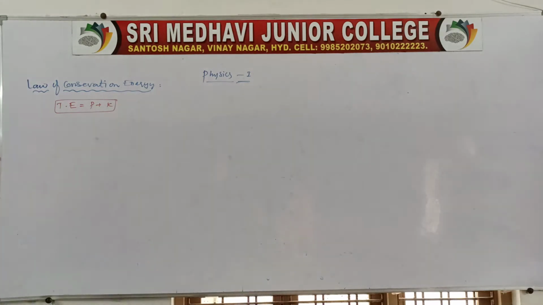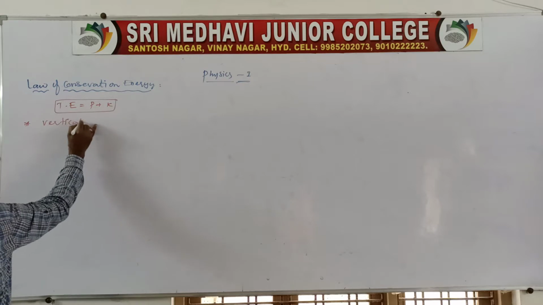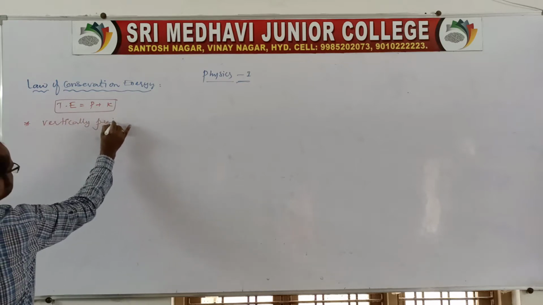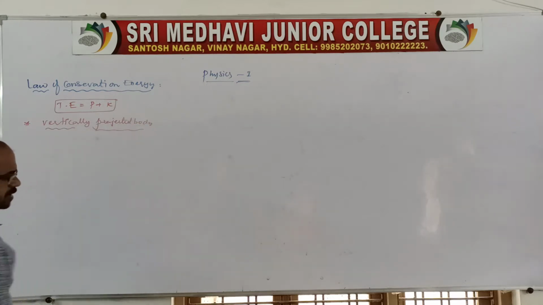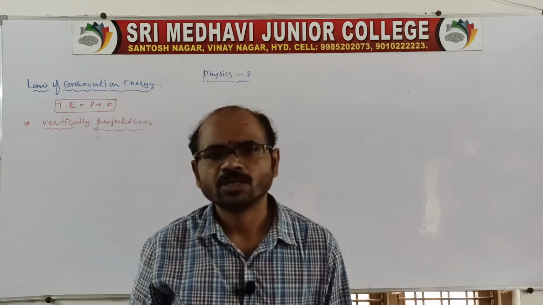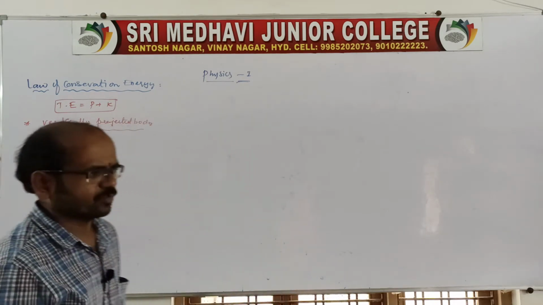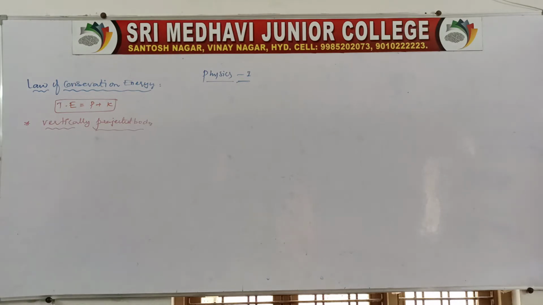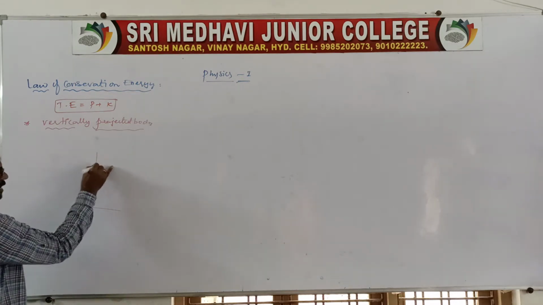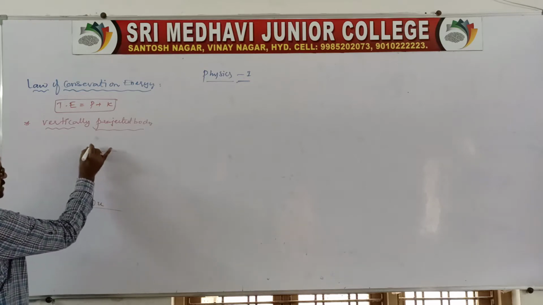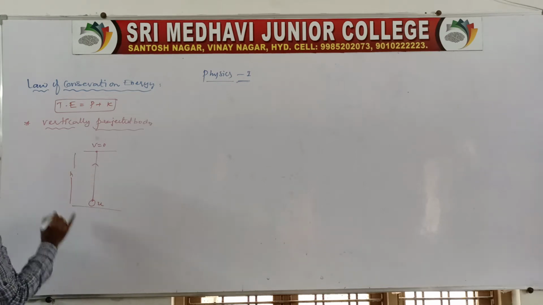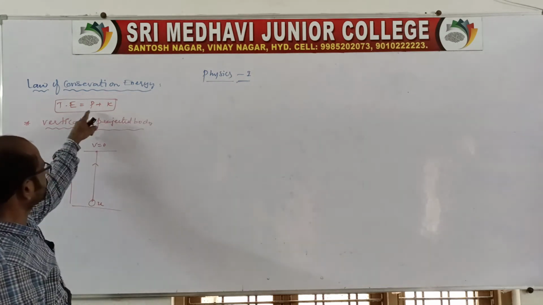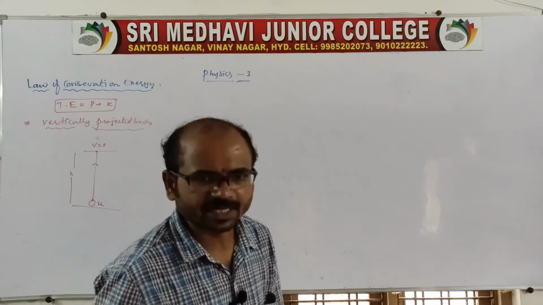Now in case of a vertically projected body, it is actually not required. See the vertically projected body, the body projected vertically up. Now again we have to verify the total energy. Of course the energy remains constant, so that the body projected vertically up with velocity u reaches the maximum height. At the maximum height, the final velocity becomes 0, and during the path we should verify the total energy, that is the sum of potential and kinetic energy.